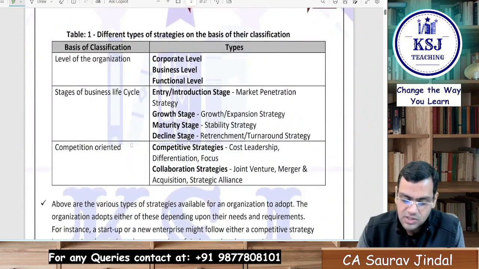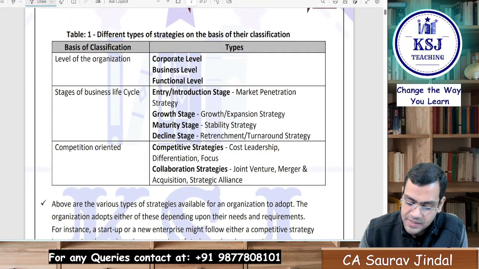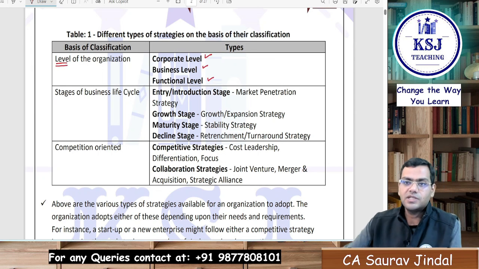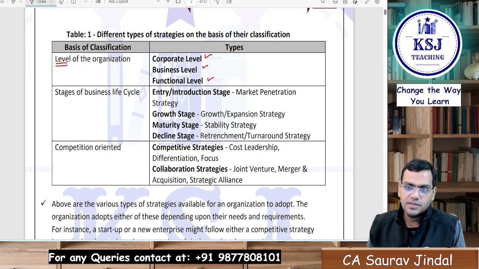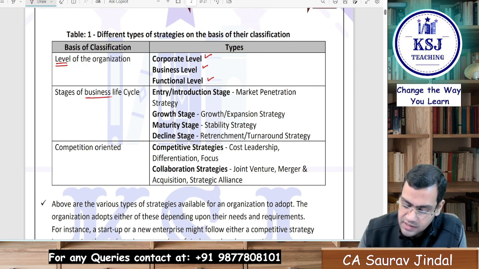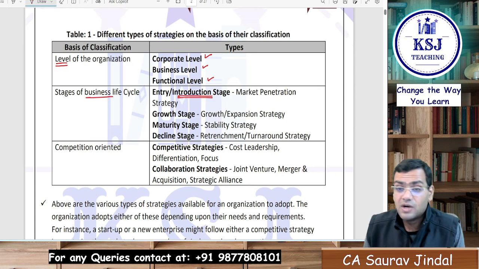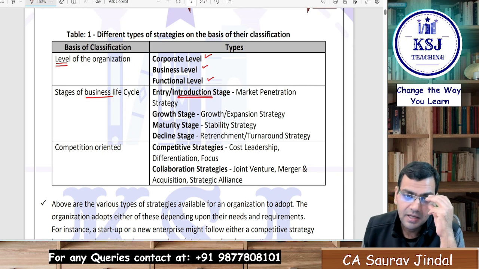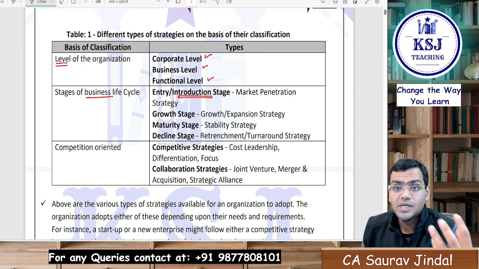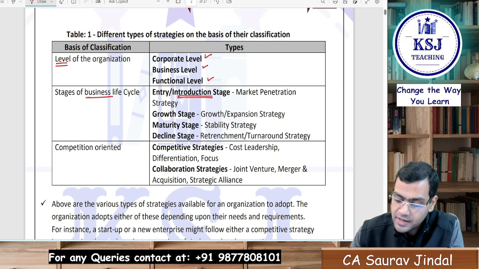Let's see what strategies are given. On the basis of level of organization, there are corporate level strategies, business level and functional level strategies, right? So this is how we can divide the strategies. Stages of the business life cycle, that is the introduction stage. Now what will happen in the entry or introduction stage? You will go for market penetration. You are looking to penetrate the market, right? You are looking for new customers for your product. You are looking to establish yourself in a particular market, right? So you will go for the market penetration strategy.